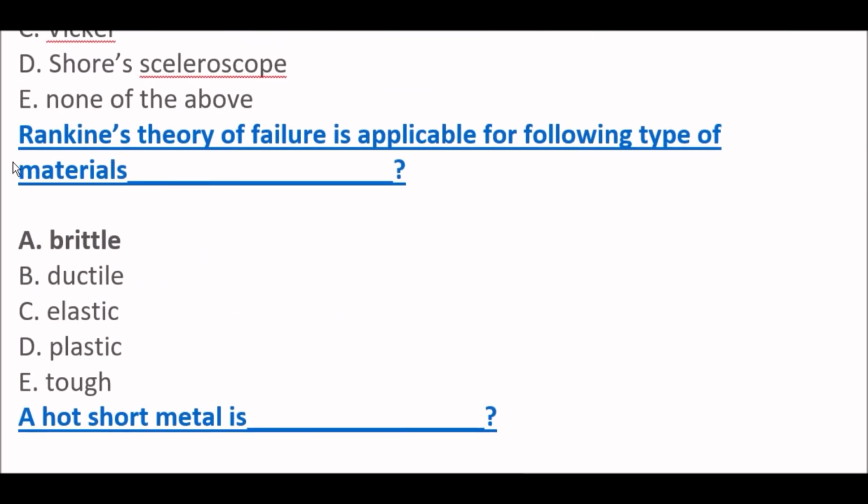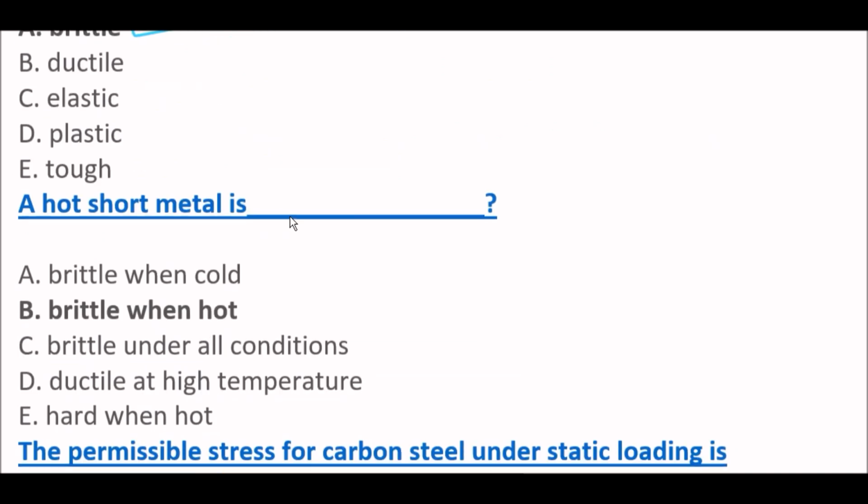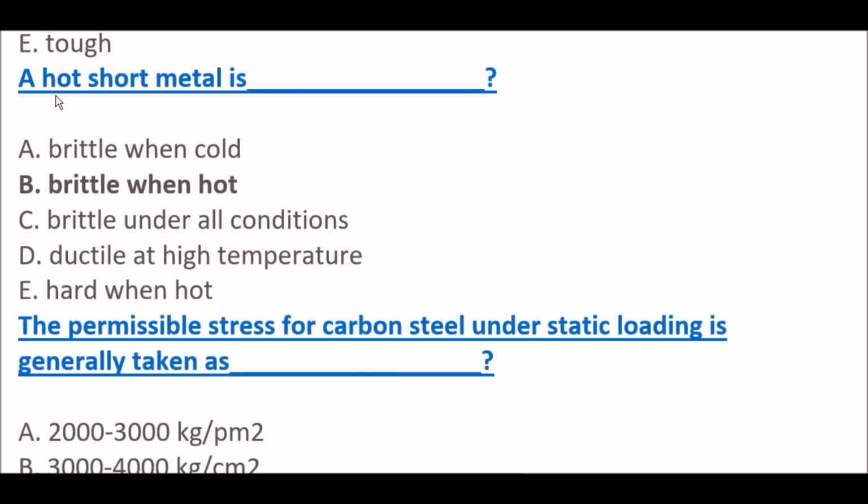Rankine's theory of failure is applicable for the following type of materials: brittle types of materials. Next question. A hot short metal is brittle when hot. Brittle when hot. Option B is the right one.